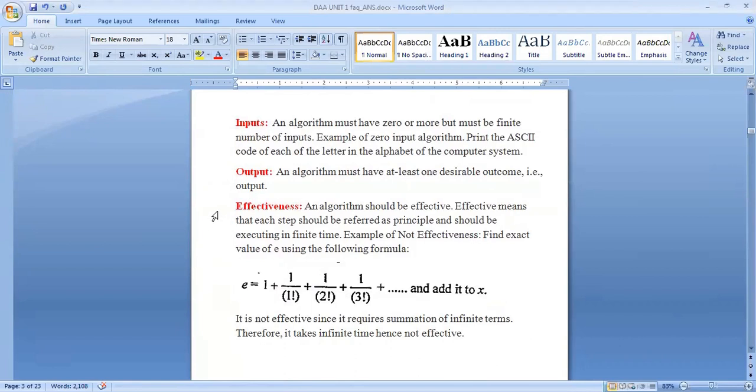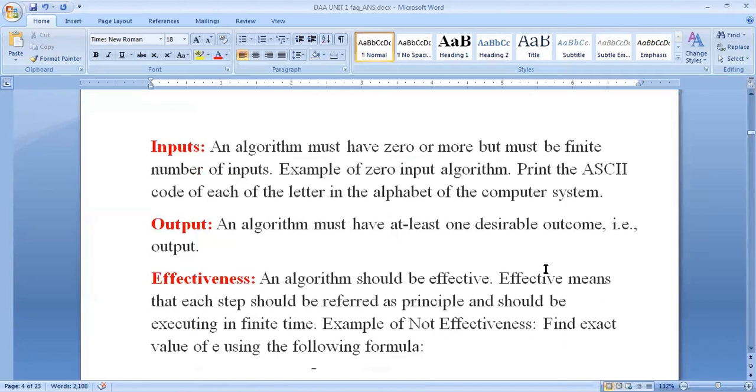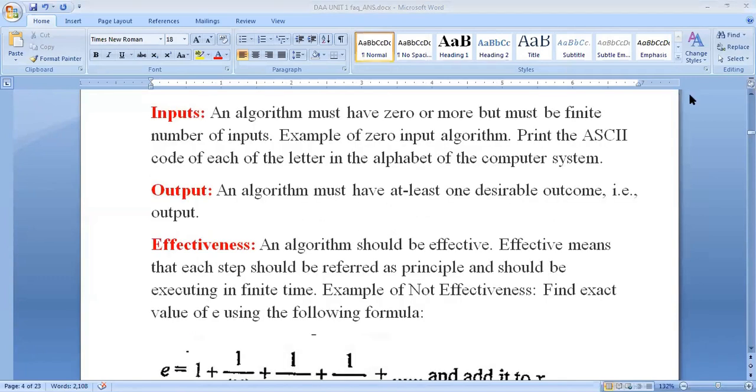So effectiveness: an algorithm should be effective. Effective means each step should be referred to as principle, and it must have at least one desirable outcome, that is the output.